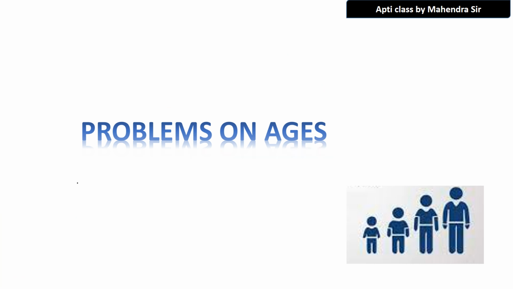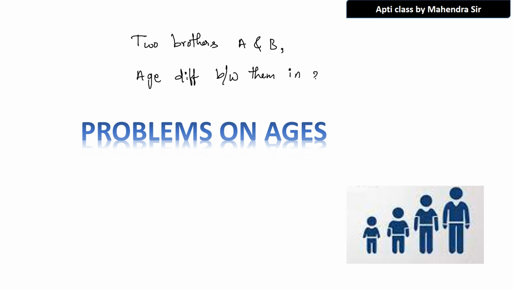Let us go with the next concept. I'll ask you a very basic question now. Two brothers, A and B. The age difference between them in 2023 is 5 years.